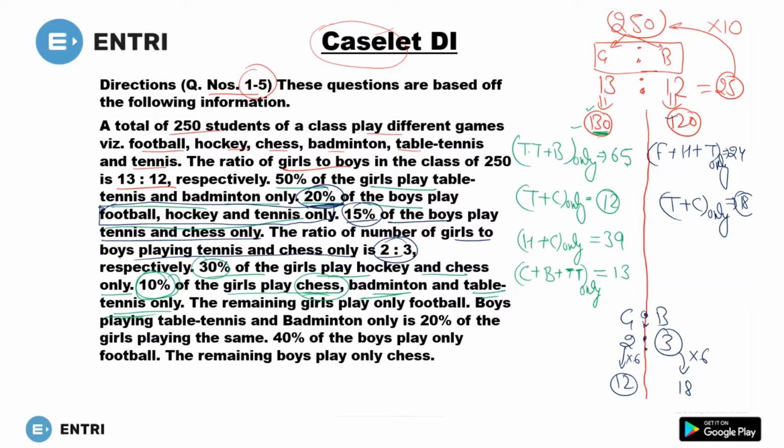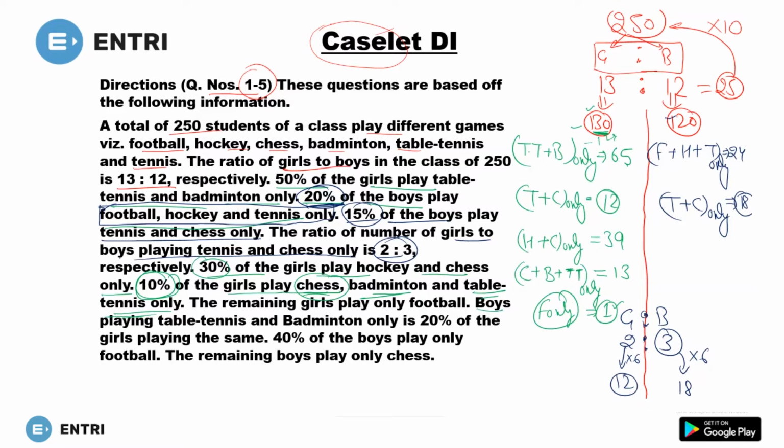Just subtract 129 from 130, and you will get 1. So one girl plays football only. The number of girls playing football only is 1.